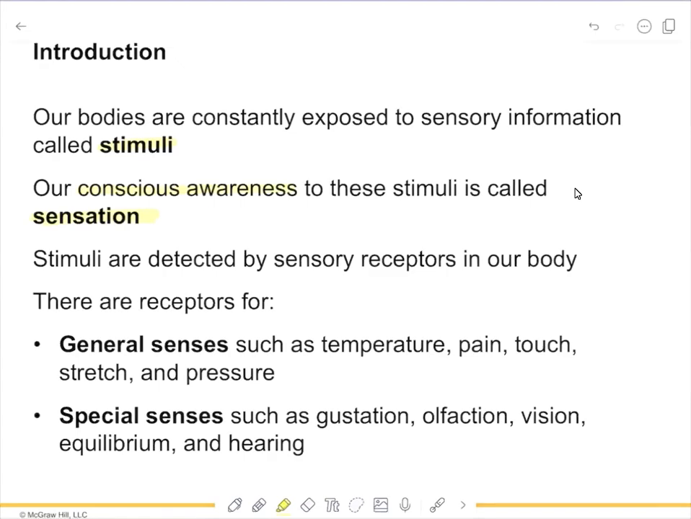And those stimuli are detected by sensory receptors, and we need to know how to classify them based on the stimulus that they respond to. General senses are going to be senses that respond to temperature, pain, touch, stretch, and also pressure. Special senses are going to be senses that respond to gustation, which is taste, olfaction, which is smell, vision, equilibrium or balance, and also hearing.